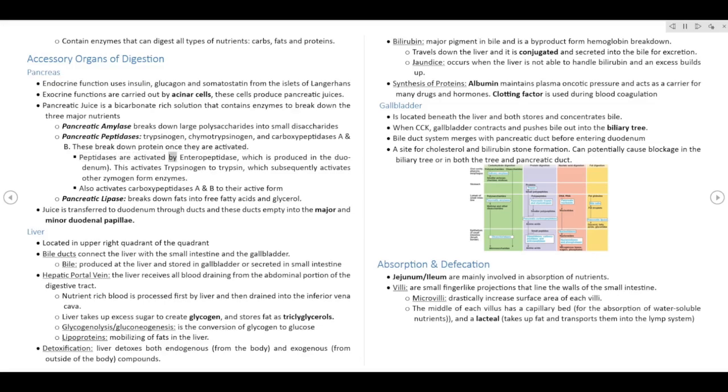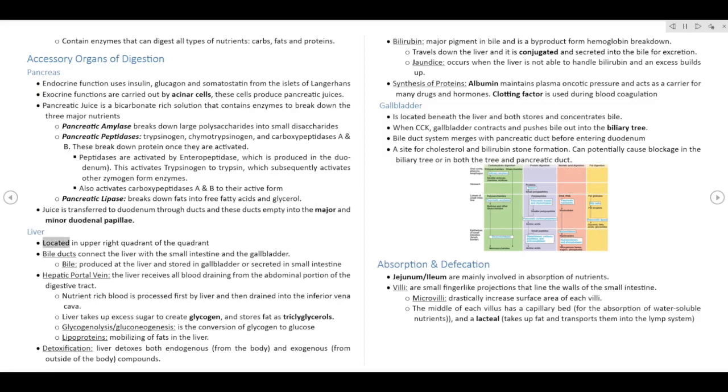Peptidases are activated by enteropeptidase, which is produced in the duodenum. This activates trypsinogen to trypsin, which subsequently activates other zymogen form enzymes. Also activates carboxypeptidases A and B to their active form. Pancreatic lipase breaks down fats into free fatty acids and glycerol. Juice is transferred to duodenum through ducts, and these ducts empty into the major and minor duodenal papillae.